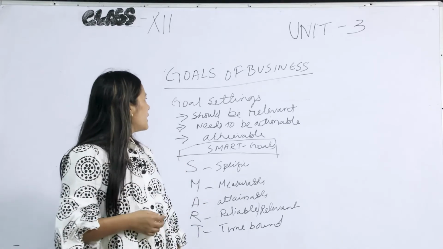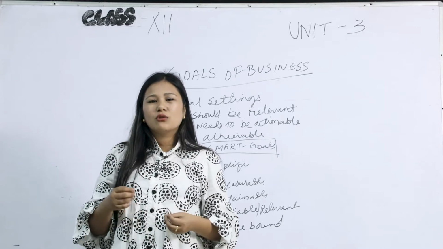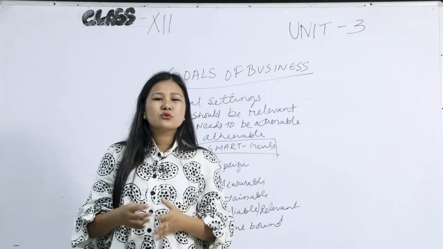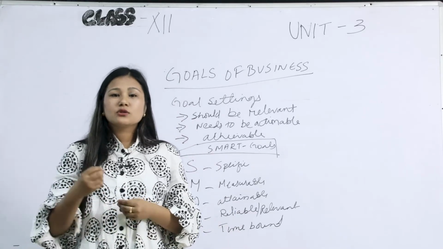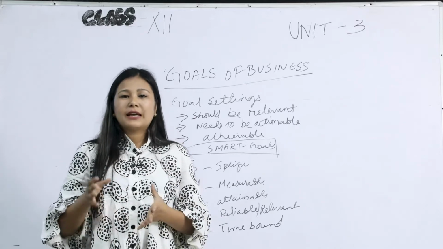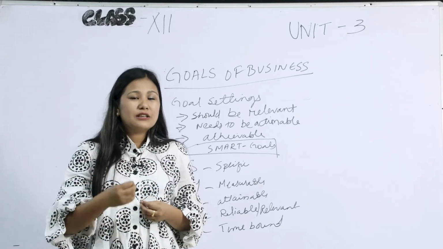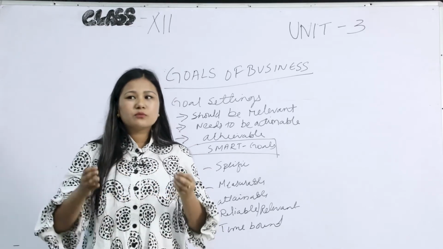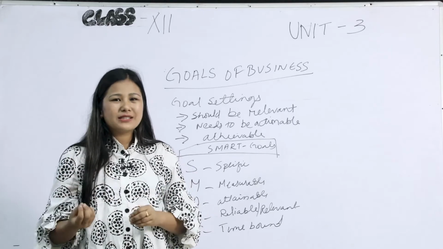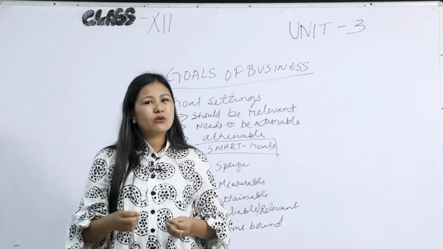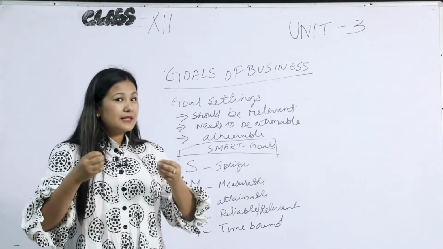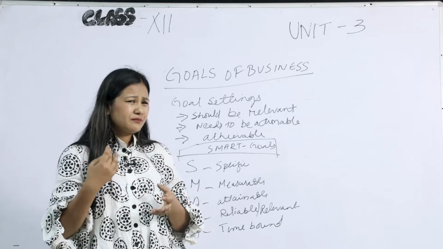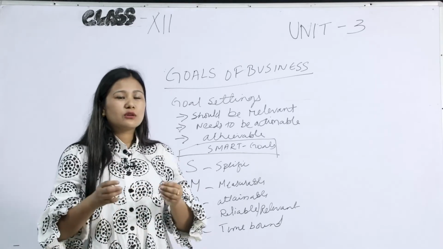The first one is it should be relevant. The goals that you choose as an entrepreneur should be relevant. You should not choose goals which are pointless or not profitable. Instead, you should choose a goal which is relevant, which is important for your company to achieve, which is profitable. Pointless or irrelevant goals should not be considered as a goal of an enterprise. So in order for that goal to be profitable and beneficial, you have to choose a goal which is relevant.